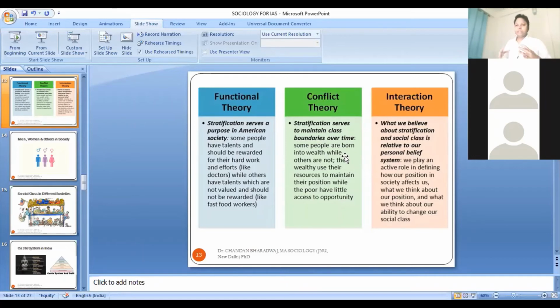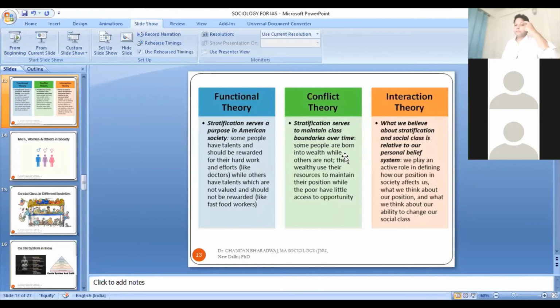In the same way, they believe that in society there are different kinds of social structures, and these social structures have defined functions. If each and every structure of society is performing its function well, then social equilibrium is always maintained. The social harmony is maintained, the social order is maintained. Focus is given on social order.